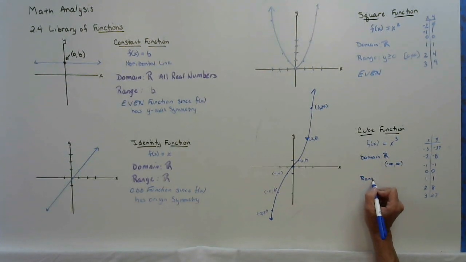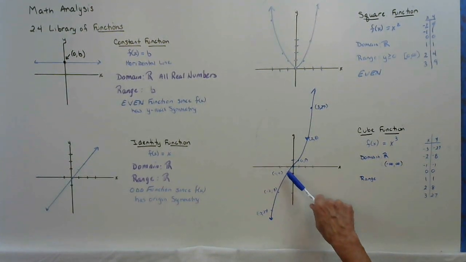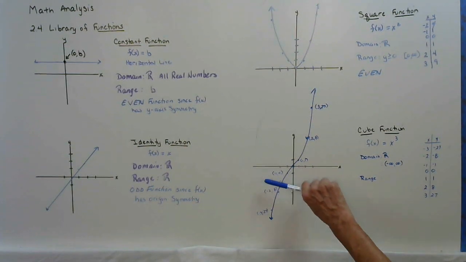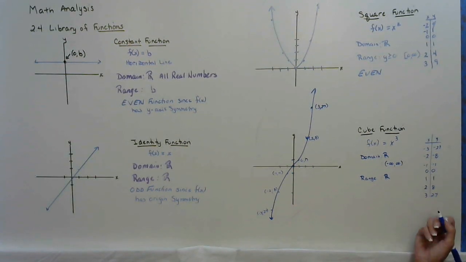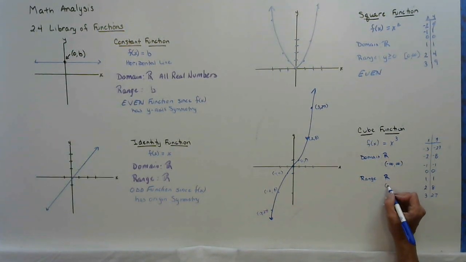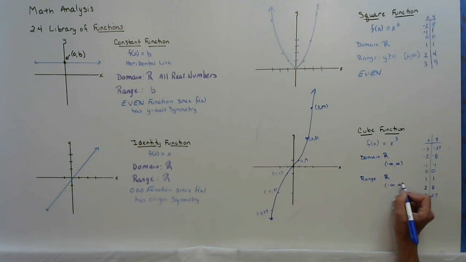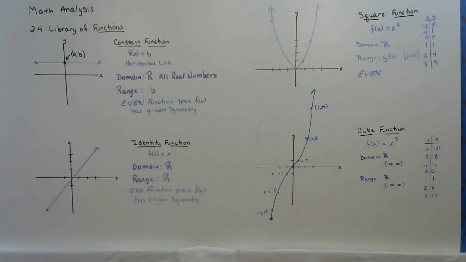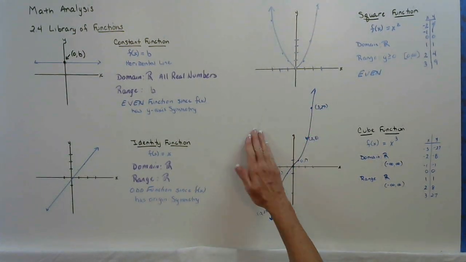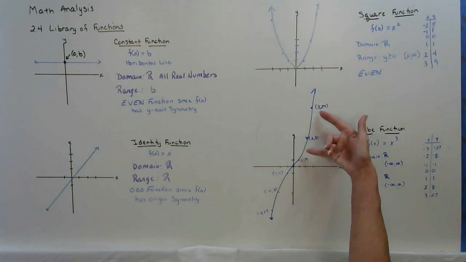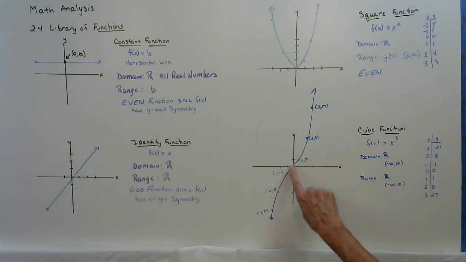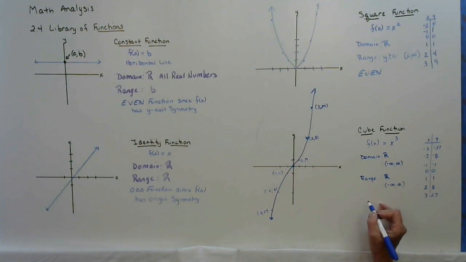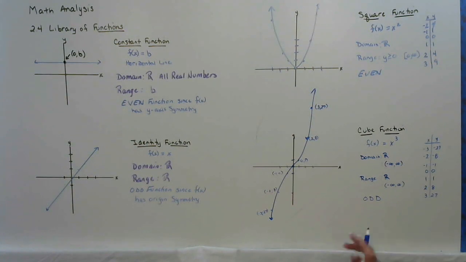How far does this go in the y direction? Well, it sure looks like it goes down forever, and it goes up forever. So the range is also all real numbers, or from negative infinity to positive infinity using intervals. And then, since this does not reflect about the y-axis and land on itself, but it does reflect through the origin, for every x, y, it reflects to the opposite of x, opposite of y. This is an odd function.